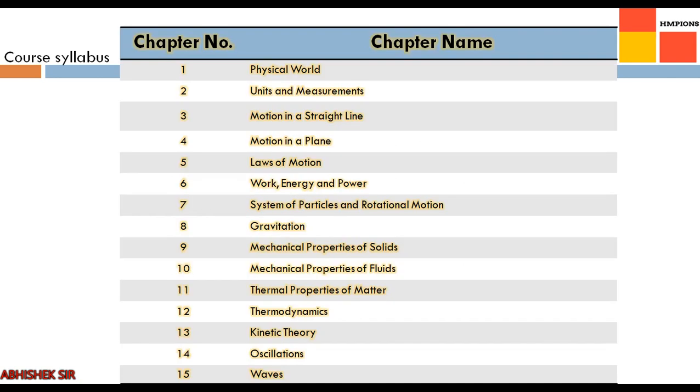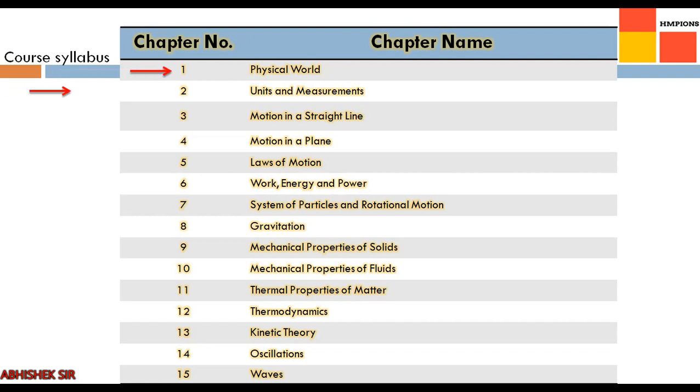Now before starting anything, let us quickly see what are the various chapters that we are going to study in this year. Our whole physics part is divided into 15 different chapters, each chapter having some specific markings in various exams. Now the first chapter, physical world.